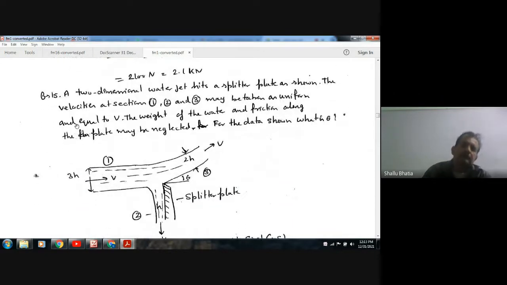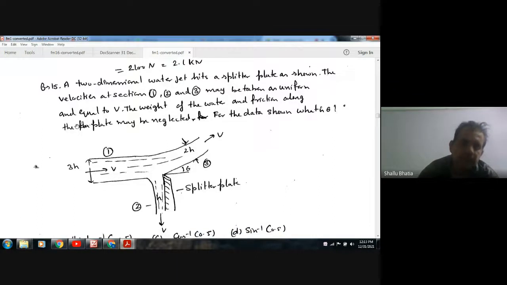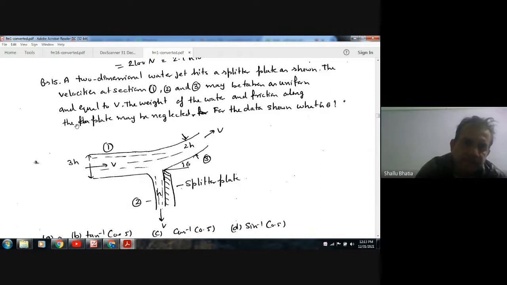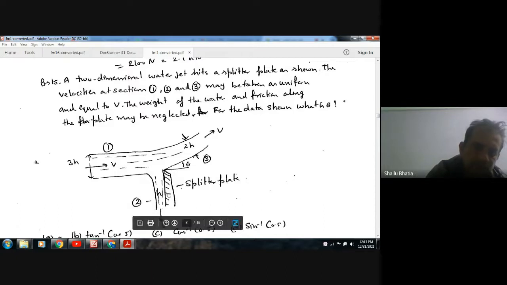Next, a two-dimensional water jet hits a splitter plate as shown. The velocities at sections 1, 2, and 3 may be taken as uniform and equal to V. The weight of water and friction along the plate may be neglected. For the data shown, what is theta? So this is velocity V at section 1, and this is the width of section 1 basically. This is the velocity V and this is the width of section 2. This is velocity V, then the width of section 3. This is the width, and this is angle theta.